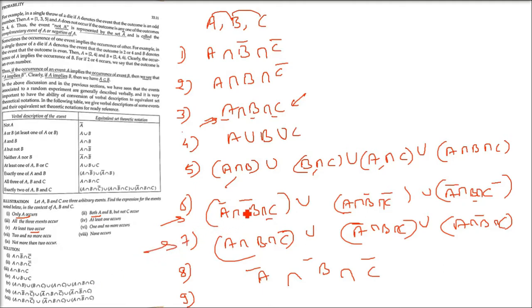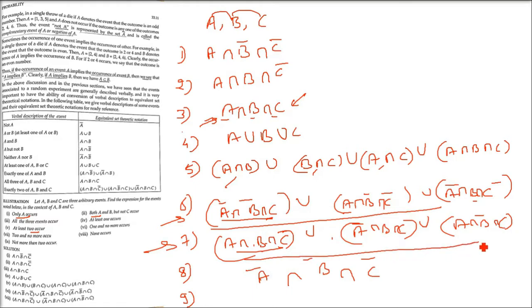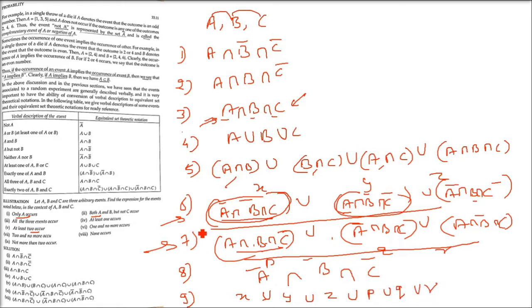Not more than 2 occurs, so more than 2 cannot happen. 2 is this, 2 is this, and 1 is the 7th one. So all this combination you have to take. Total combination, you have to take all these 6th and 7th and combine it. Say it is X, Y, Z and this is P, Q, R. So X, Y, Z and P, Q, R, all these take a union. This is the final one.